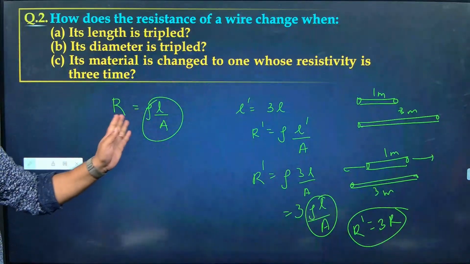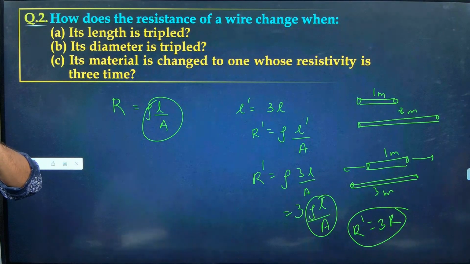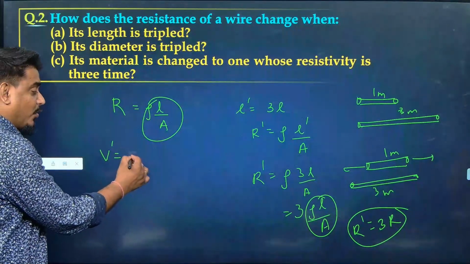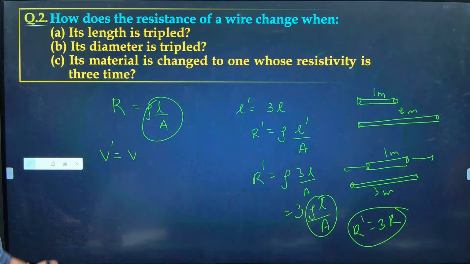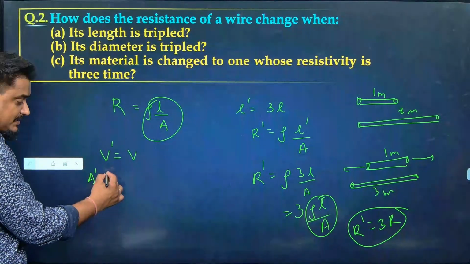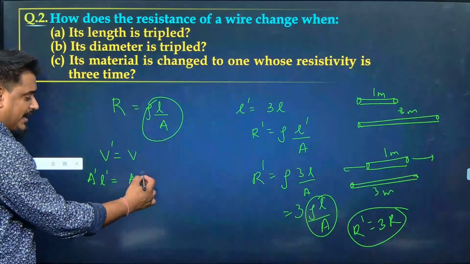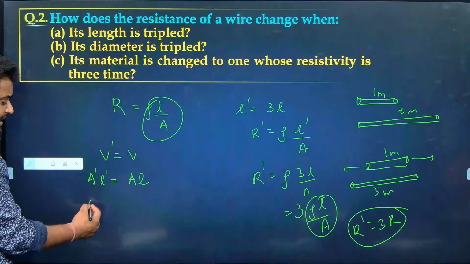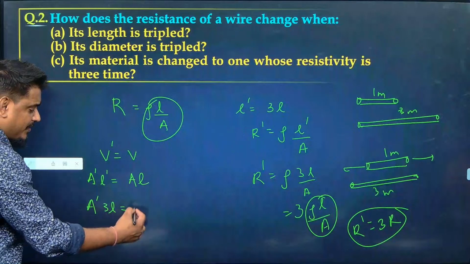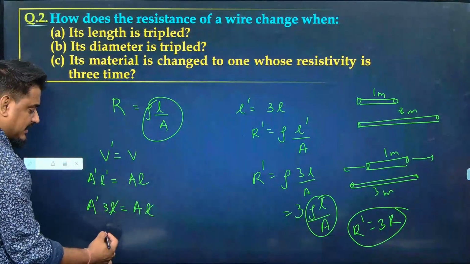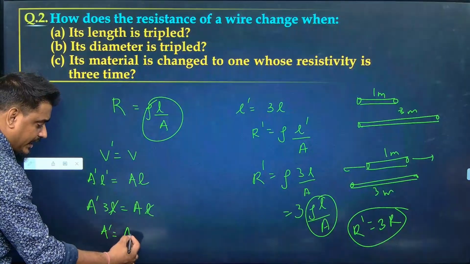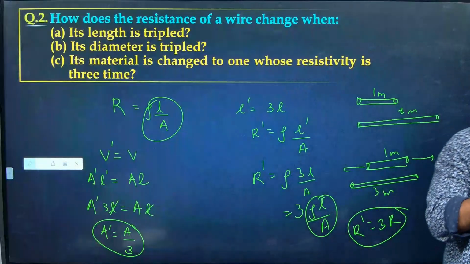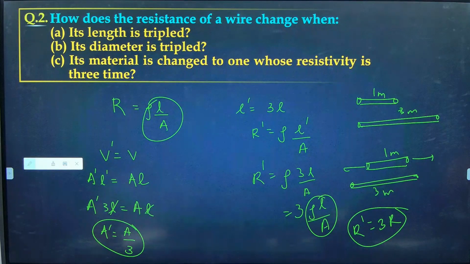If the length is increasing, area will reduce, right? So how to solve that kind of question? New volume will become equal to old volume. What will be new volume? New area of cross section into length. What is old volume? Area into length. Do you agree with me? L dash is given as 3L. So A dash into 3L will become A into L. L gets cancelled. A dash becomes equal to A by 3. It means if length is tripled, area will be 1/3.